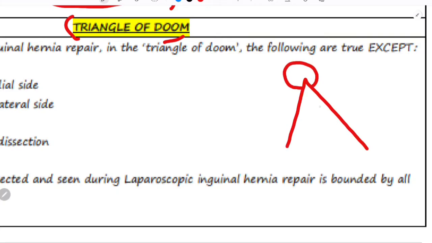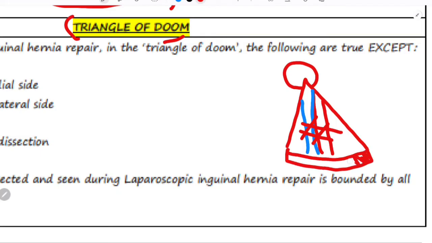This is the deep ring, and here is your external iliac artery and external iliac vein. Now this is called triangle of doom because damage to these structures would mean a lot of bleeding and the patient might die.